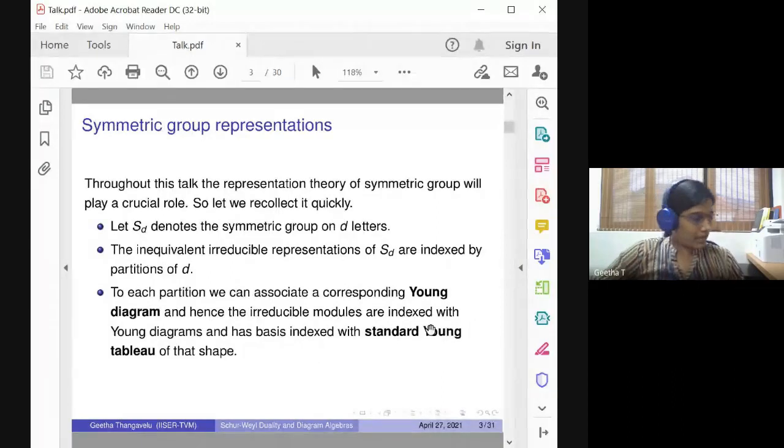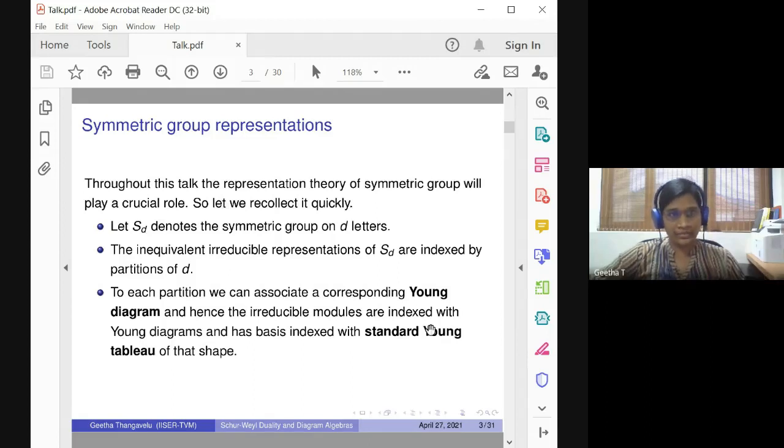So now, to begin with, we have infinite algebraic groups, which are the classical groups. Now throughout this talk, the finite symmetric group, which is the permutation group on D letters, is going to play a crucial role in understanding the representation theory of the classical groups. That is the beauty of this duality.